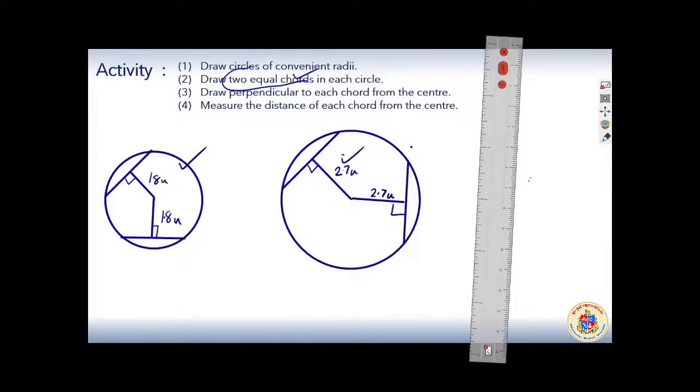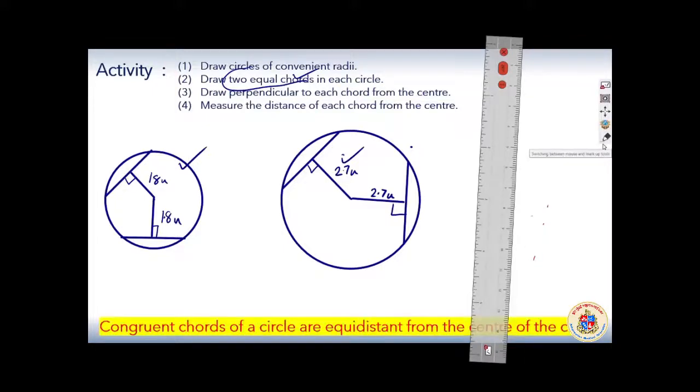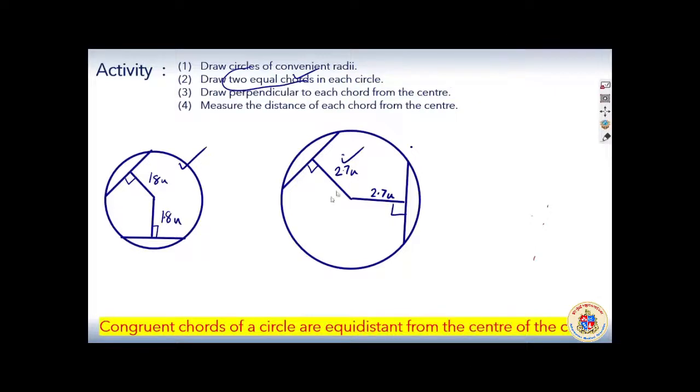That must be the thing which we are learning now, or we are understanding in this particular activity, right? That means equal chords are equidistant, right? Equal chords या congruent chords are at equidistant from the center. Good. अच्छा property.